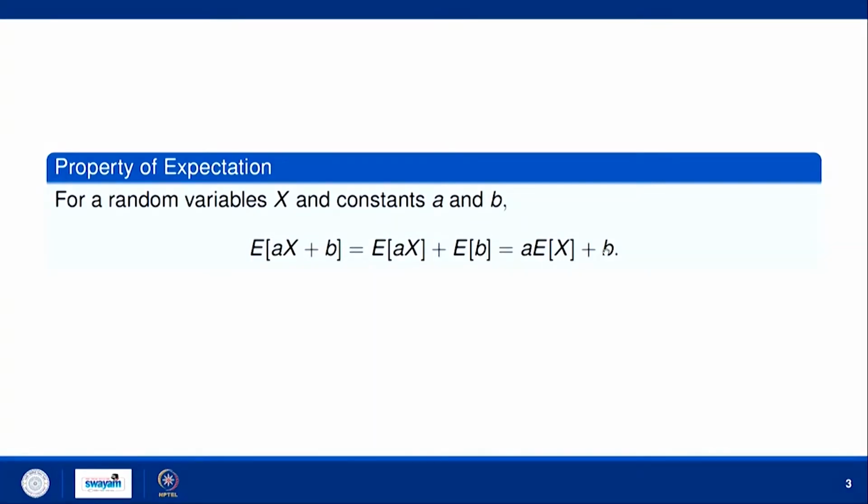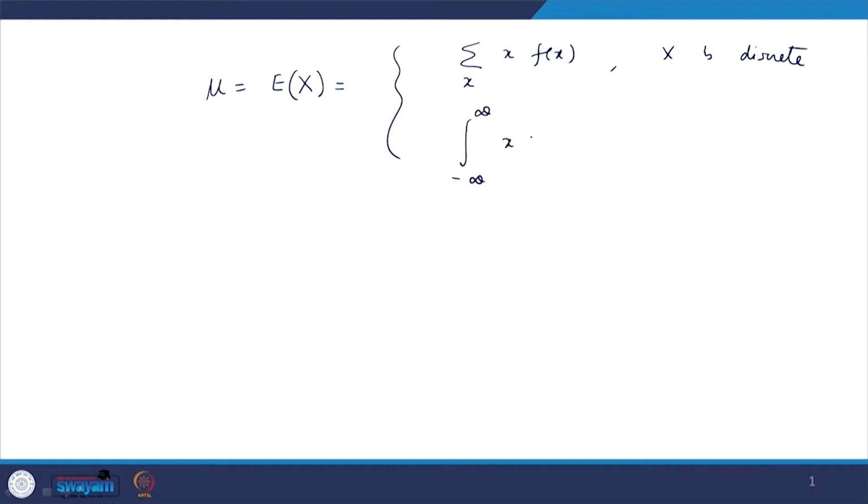We have seen that if we have a random variable x, then expectation of x is given by summation over x of x f x if x is discrete, and it is the integral from minus to plus infinity of x f x dx if x is continuous.